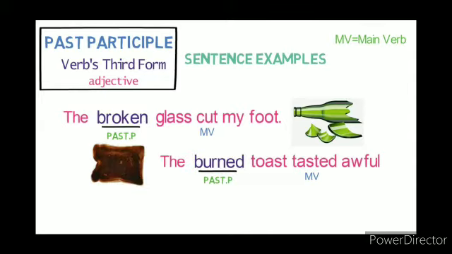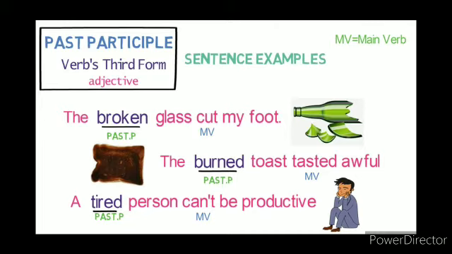Let's see the next example. The burnt toast tasted awful. Now what is the main verb here? Tasted is the main verb. Burnt, ed form, past participle. That means the secondary verb is in the verb's third form. As it is describing the toast, it functions as an adjective in the sentence. So it behaves as a past participle in the sentence.